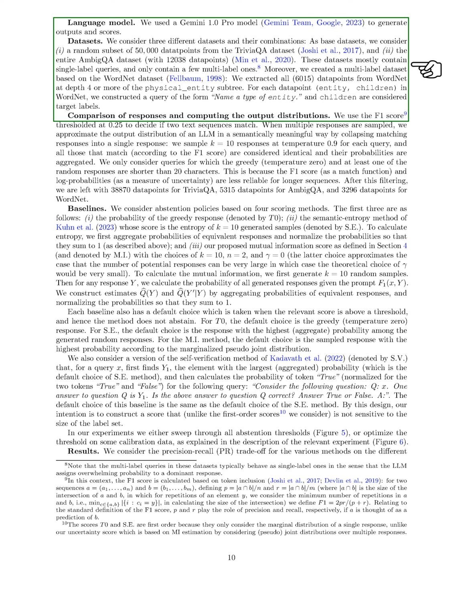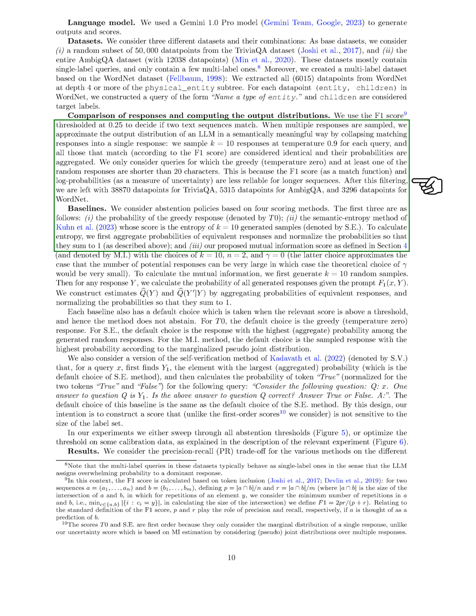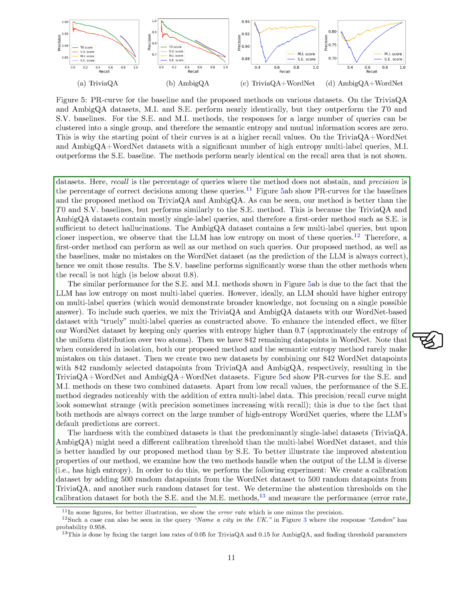We analyze the performance of different scoring methods for detecting hallucinations on the datasets. Our proposed method shows promising results compared to baseline methods like the probability of the greedy response and semantic entropy method. The experiments demonstrate that our method performs well on single-label queries, while also being effective on multi-label queries with higher entropy. By combining datasets with diverse query types, we further validate the effectiveness of our proposed method in handling varied prediction scenarios.